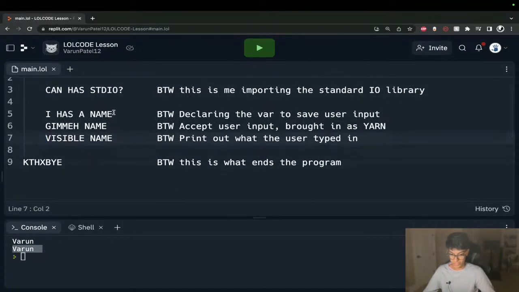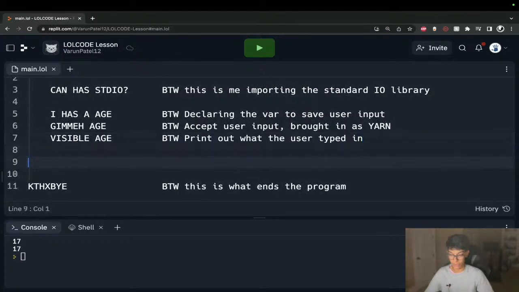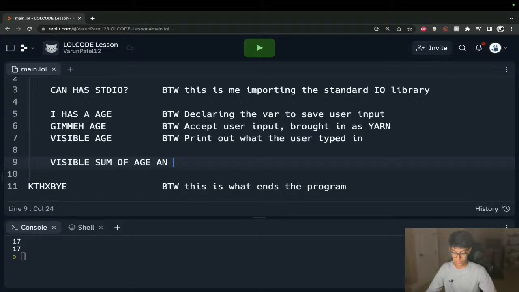So let's say instead of name, we had age. I has a age, give me age, visible age. Run this right now. Everything should work perfectly fine, right? 17, no errors, no issues. What if I wanted to do some math on this? So let's talk about how to do math with LOLCODE. What I'll say is visible, we're just going to print out a sum. Sum of age and 1. So I'm just going to add 1 to my age.